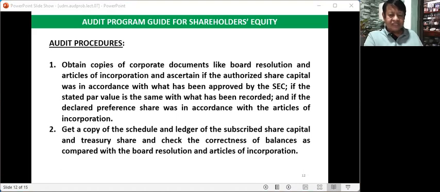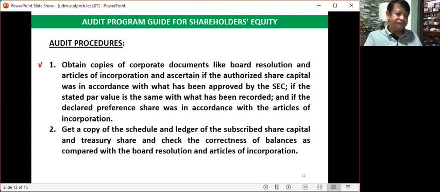So that is the purpose of the audit procedure. The audit procedures are there in order for the auditor to verify the attainment of every audit objective. So let's discuss the audit procedures one by one.